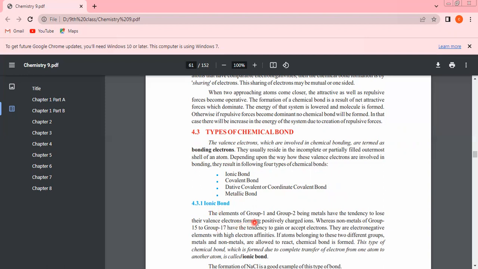Ionic bond. The elements of group 1 and group 2, being metals, have the tendency to lose their valence electrons to form positively charged ions.